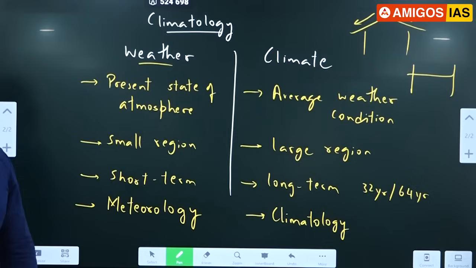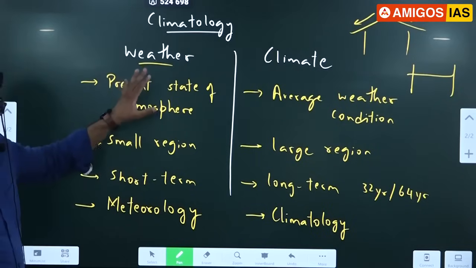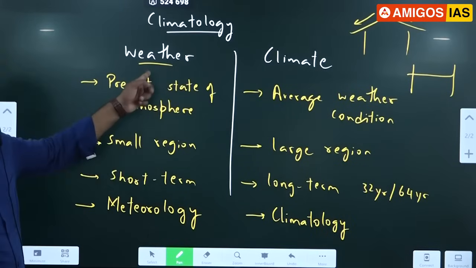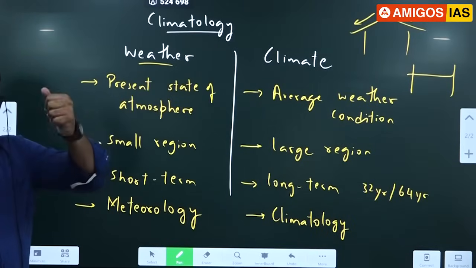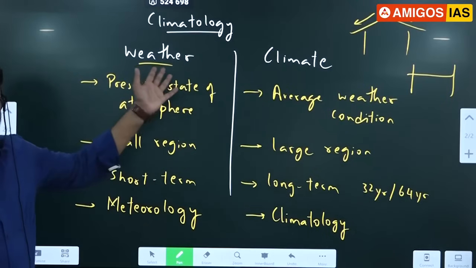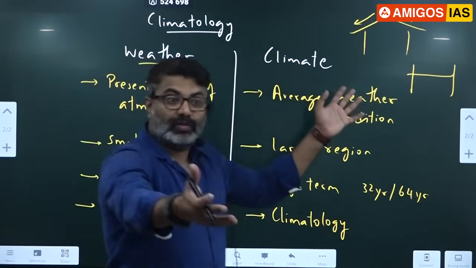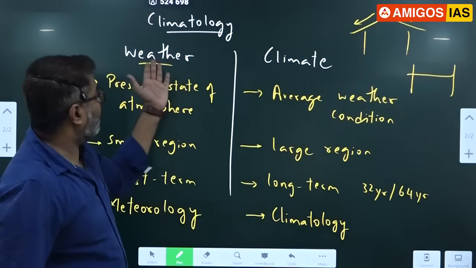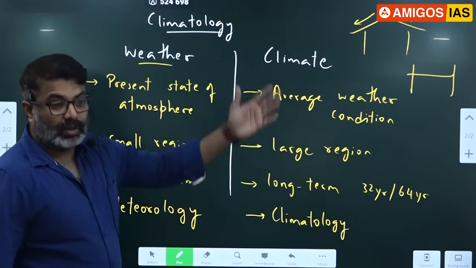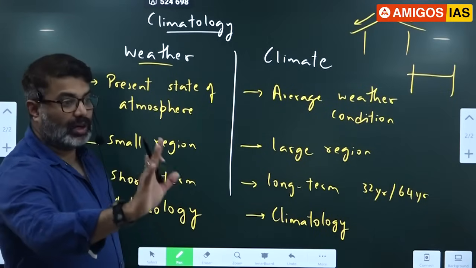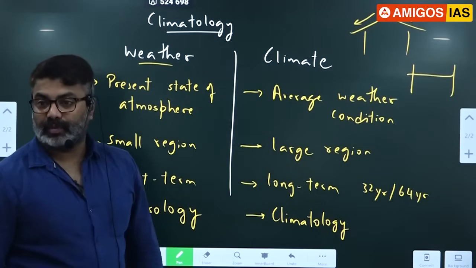Got it? So next time, pay attention: any plane crash occurs, any ship accident occurs, cyclone ki wajah se, you pay attention. It is all influenced by weather. Lightning, thunder. Many people die every year in India because of lightning. People die of heat wave, cold wave. Correct? All these incidents we have heard of are related to weather and climate. So weather and climate play a very important role in all aspects of our day-to-day life.